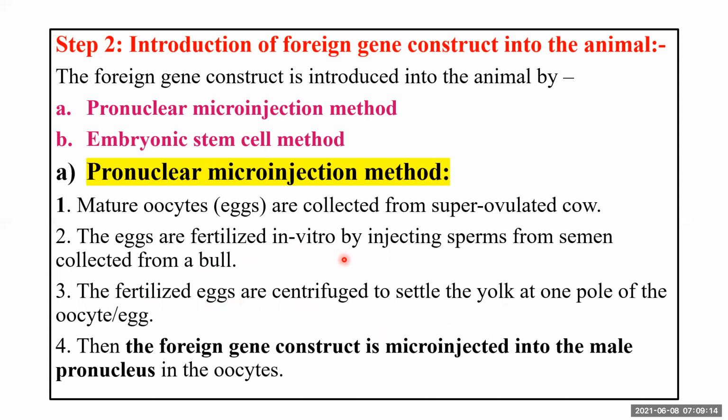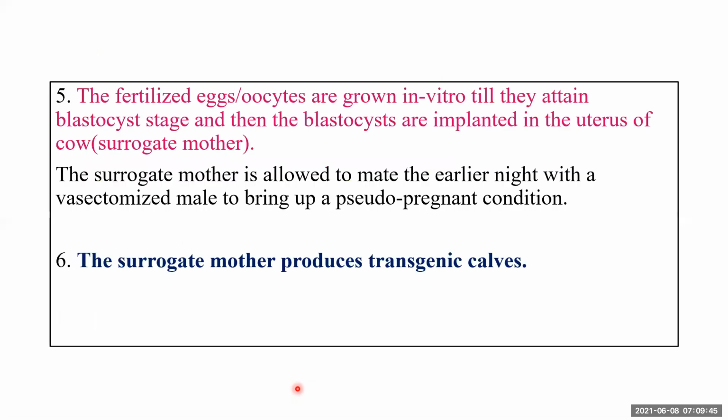Then in vitro fertilization of the eggs with the sperms collected from the semen of a bull. Then the fertilized eggs are subjected to centrifugation so that the yolk of the egg settles at one pole of the egg. Then the foreign gene construct is micro-injected into the male pronucleus in the oocyte.